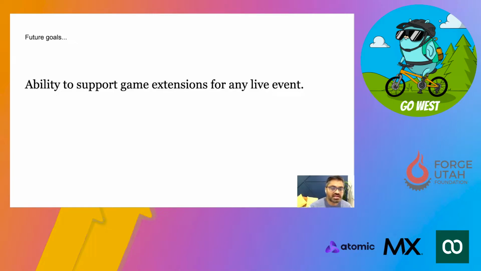Another goal we had was the ability to support the game extension at any live event. As I explained, live events are configured for given time duration as we have the next program scheduled to stream. But in case of live game, whenever it goes overtime, we will have to go back and reprogram our schedule.